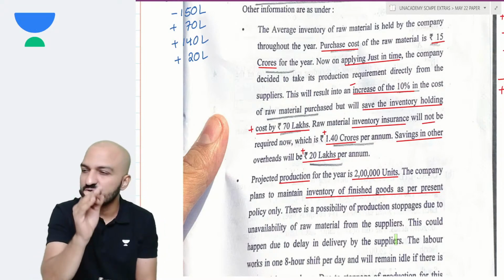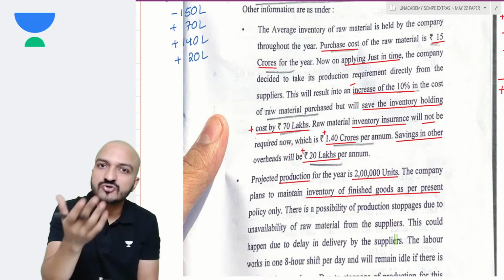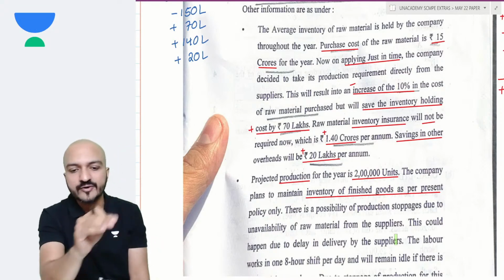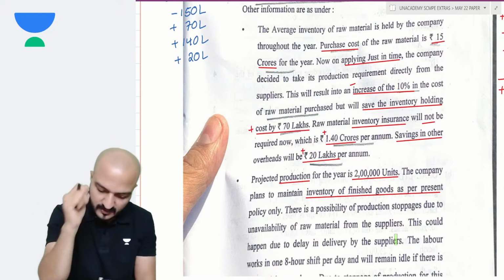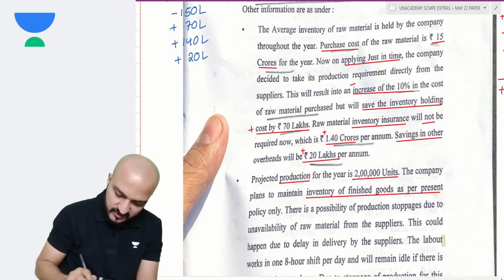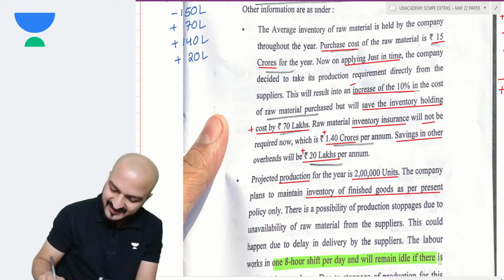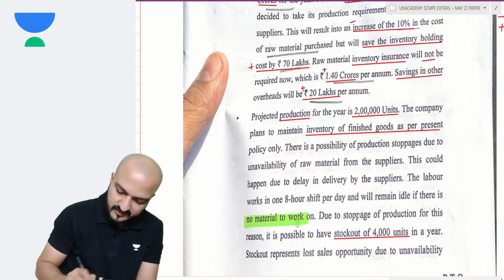In every question of JIT, we always had a situation of stock out, because if materials are ordered at the last moment, then there is a chance of material stock out. So there is a possibility of stoppage and stock out. The labor works an 8-hour shift per day and will remain idle if there is a stock out. No material to work.